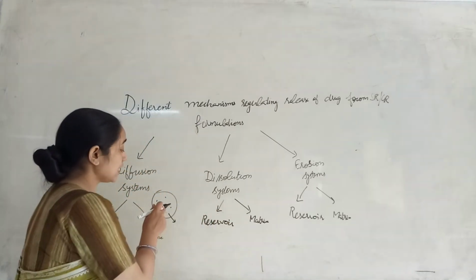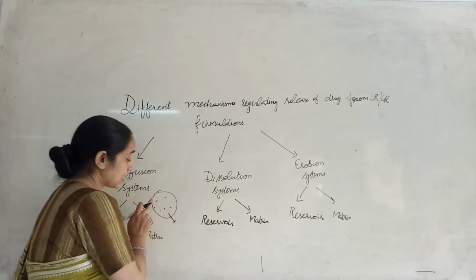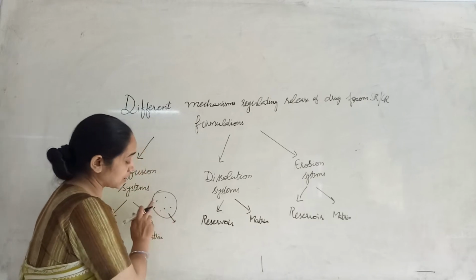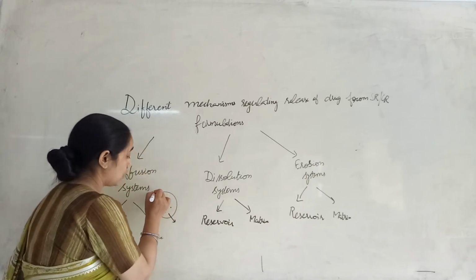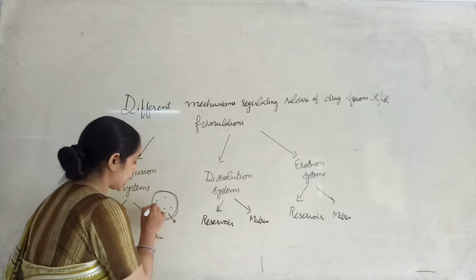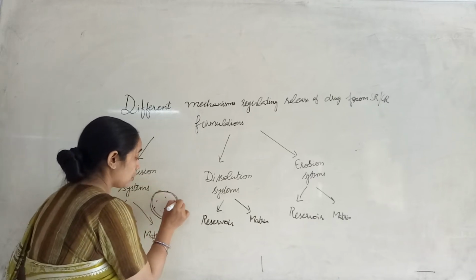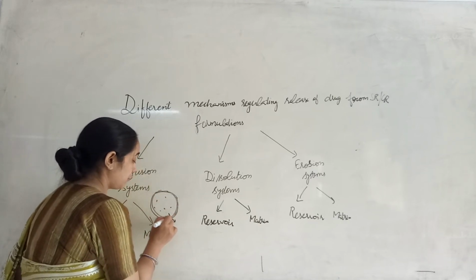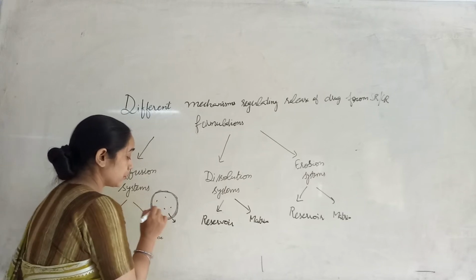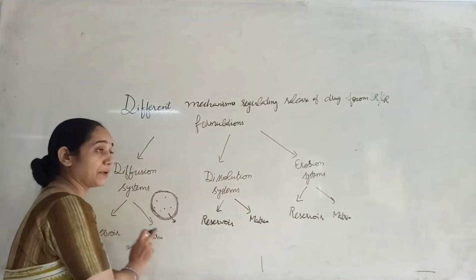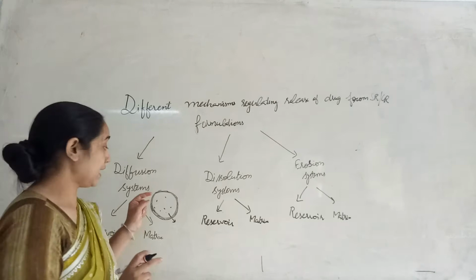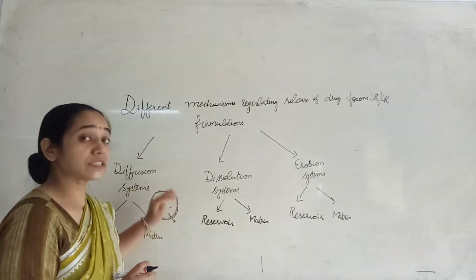Now if the drug is present in this tablet and it is diffusing out, that is, moving out across this polymeric membrane, then this phenomenon will be termed as diffusion, meaning the drug is diffusing. Now this polymeric membrane is neither dissolving nor eroding.